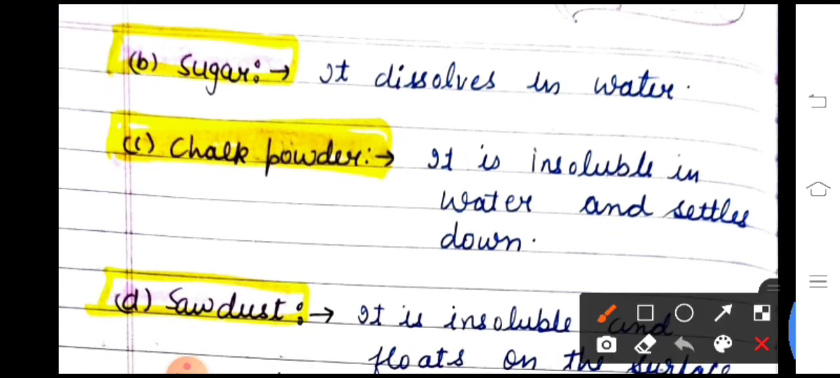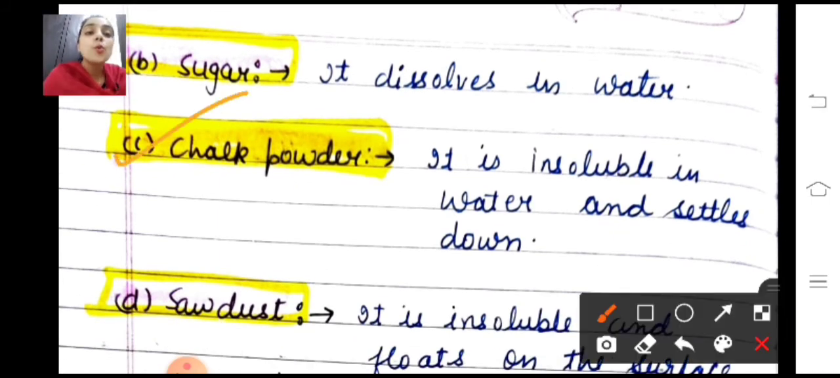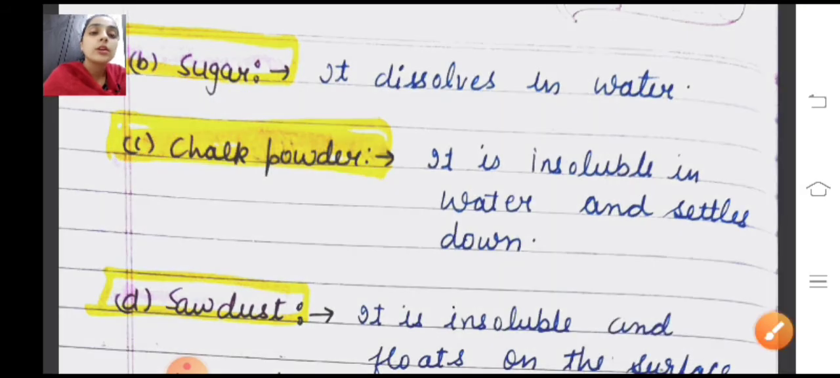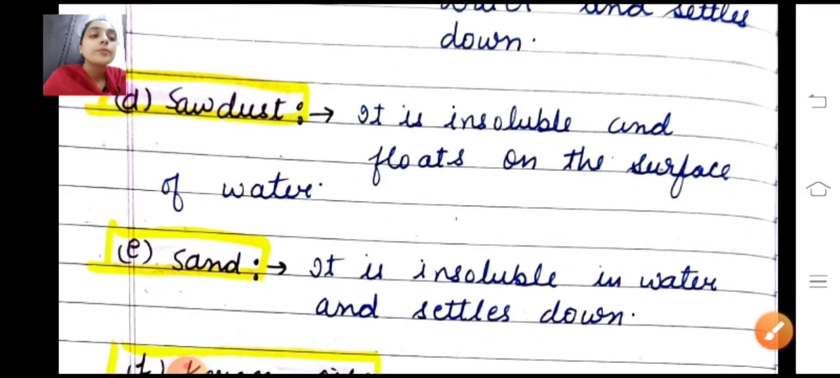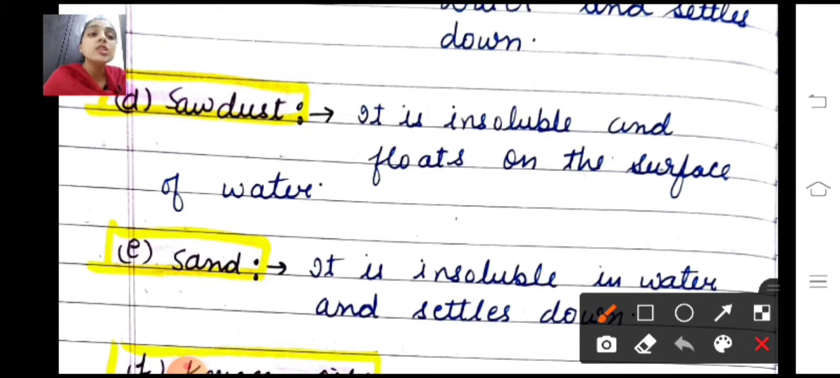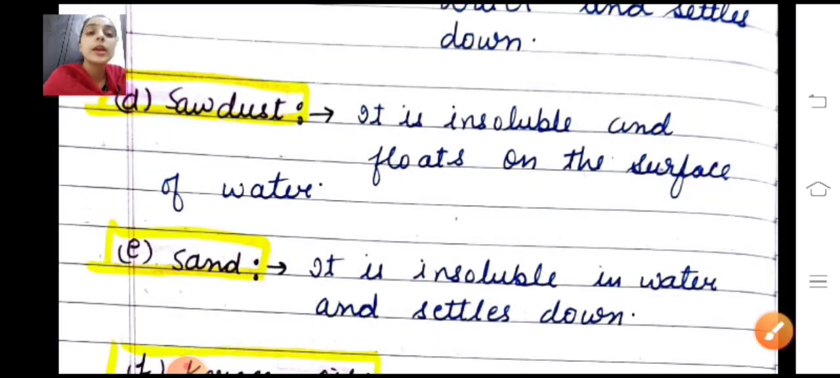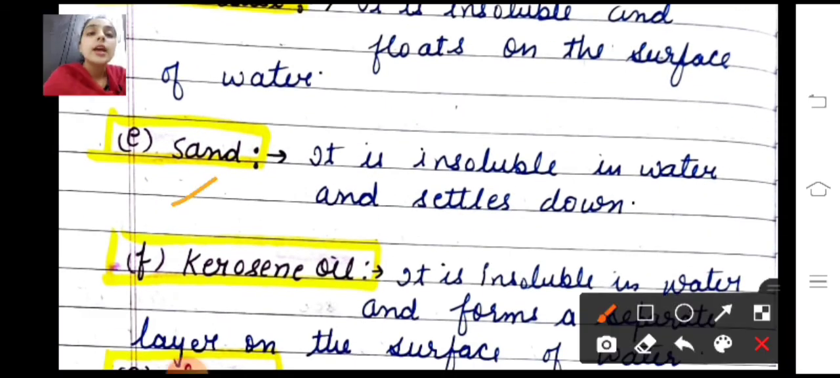And the third one is chalk powder. When we add chalk powder into the water, it is insoluble in water and settles down because it has a higher density than water. Next is sawdust. It is insoluble in water and floats on the surface of water because it has less density than water. And E is sand. It is insoluble in water and settles down. When we add sand into the water, it will settle down at the bottom.